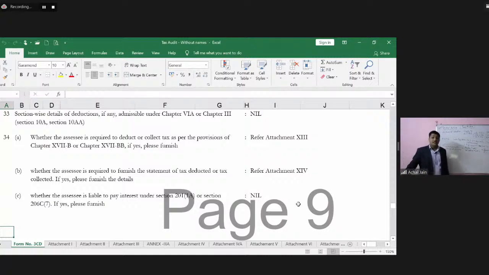Now the management has a point. Management is saying that everything which goes into Form 3CD has financial statements as the basis, which are also audited. So even if it is missing, this is an audited set of financial statements.